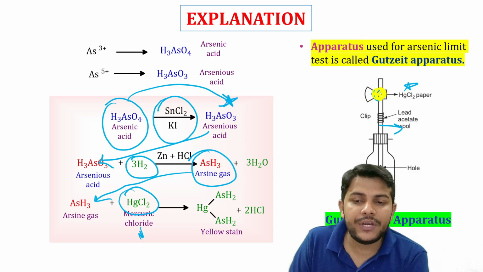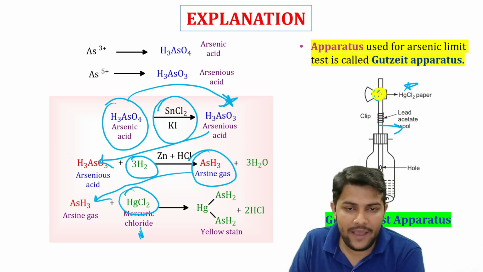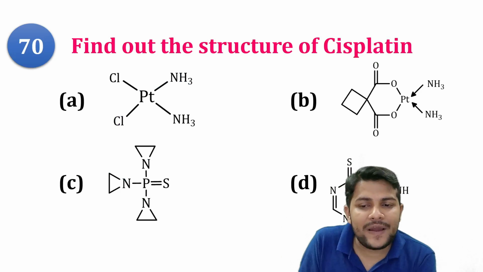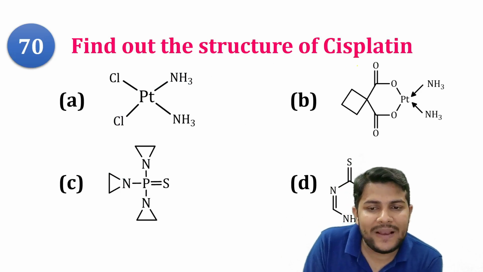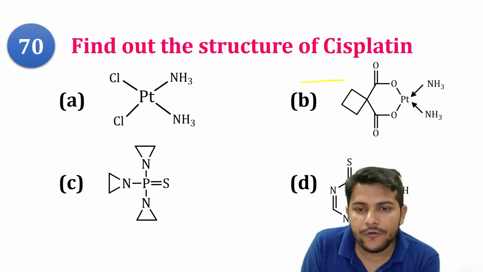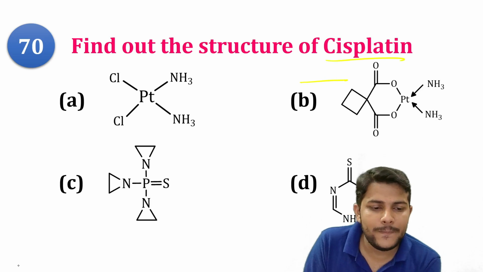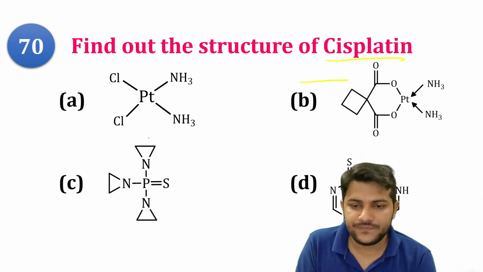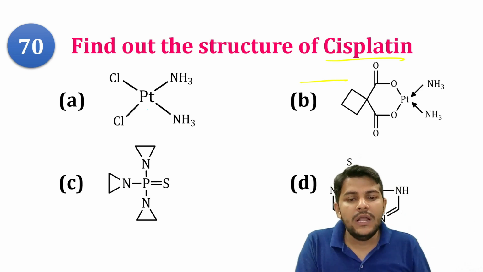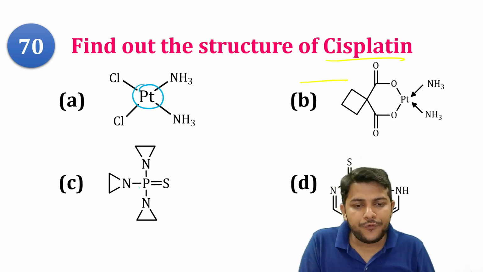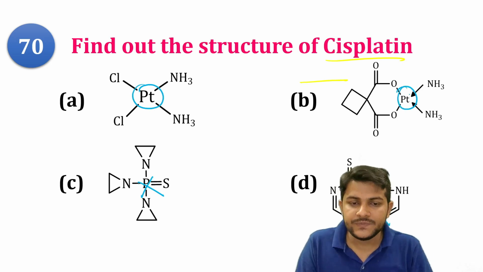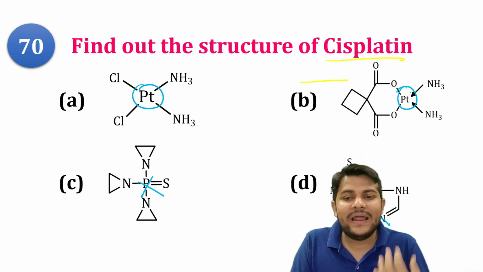So cisplatin has the chemical name diamminedichloroplatinum. The given structure that contains 3 cyclic rings having nitrogen as a heteroatom and phosphorus as the central atom is thiotepa. Then this is our 6-mercaptopurine. Then this is your carboplatin. So carboplatin, cisplatin, thiotepa, mercaptopurine, these are all your anti-cancer drugs.